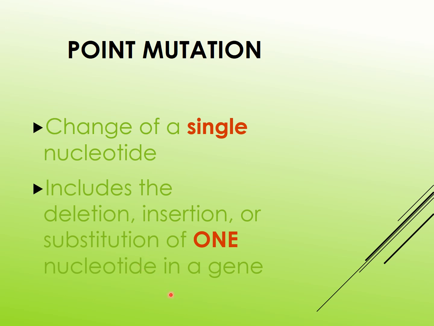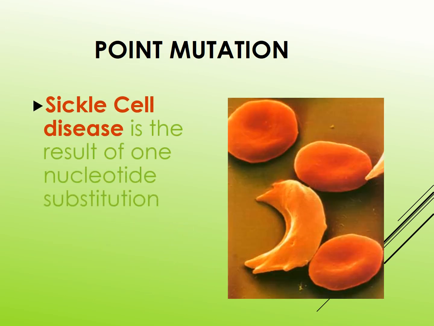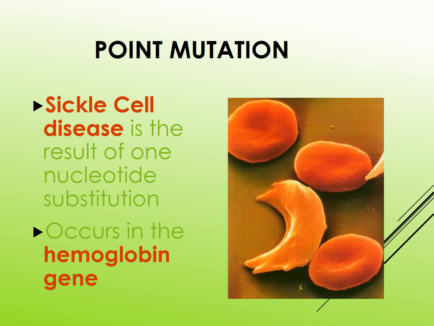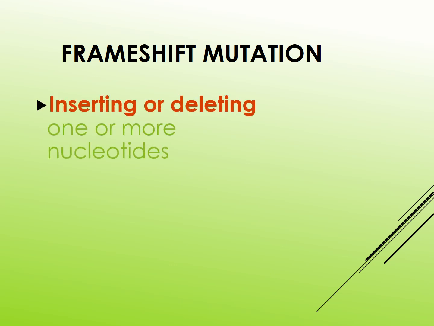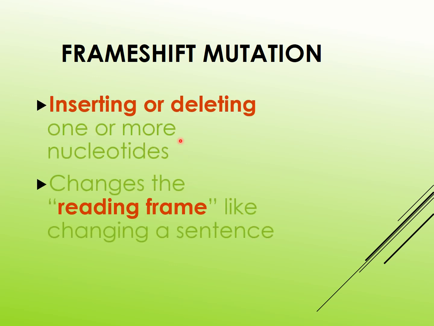We have already seen the deletion and insertion. The example for point mutation is sickle cell disease, the result of one nucleotide substitution. It occurs in the hemoglobin. Next, frame shift mutation. Here, inserting or deleting one or more nucleotides changes the reading frame, like a change in a sentence. Due to that, the proteins are built incorrectly.